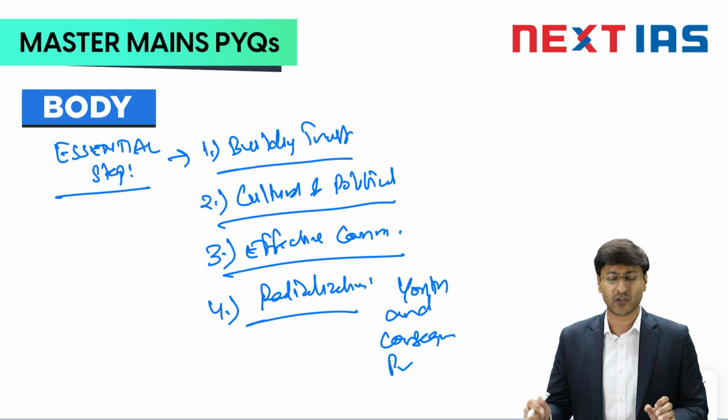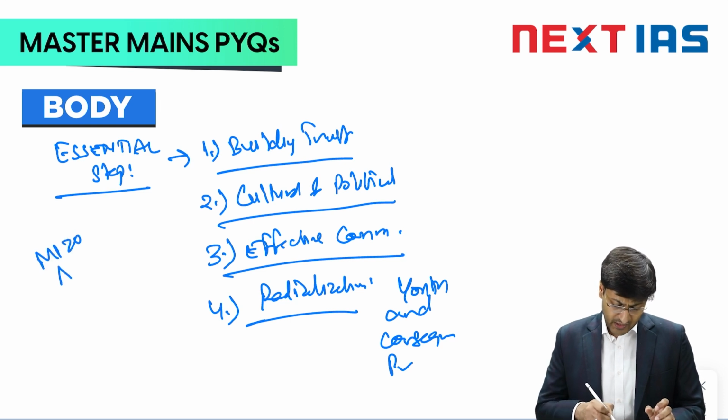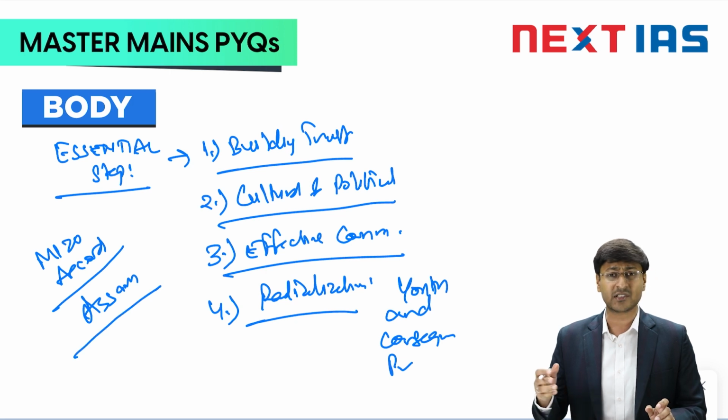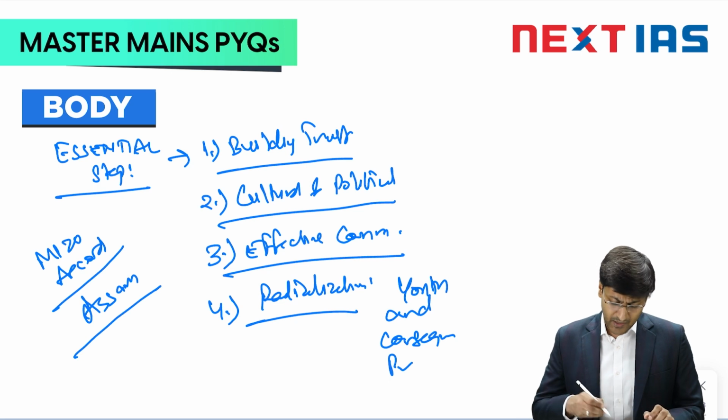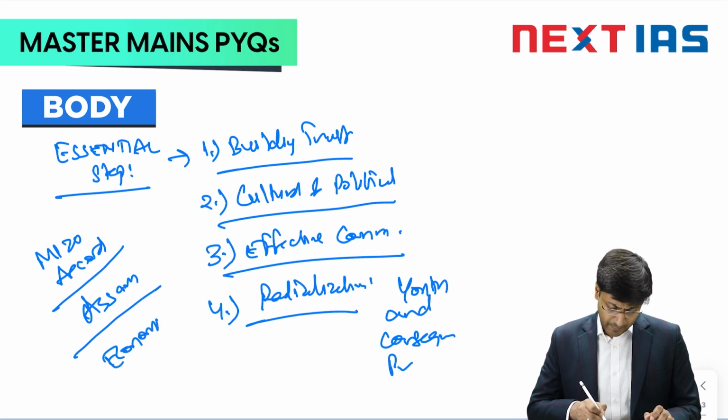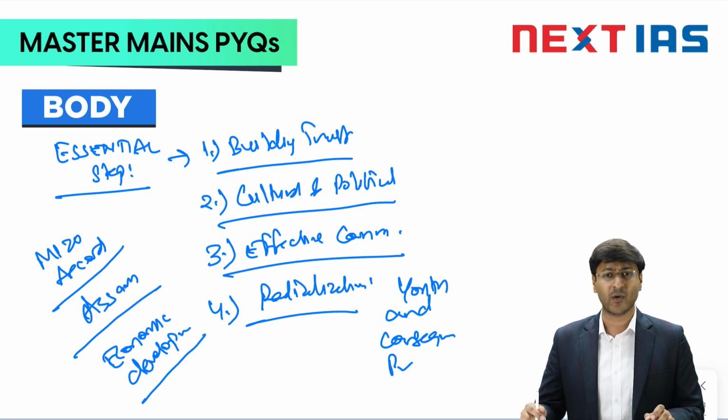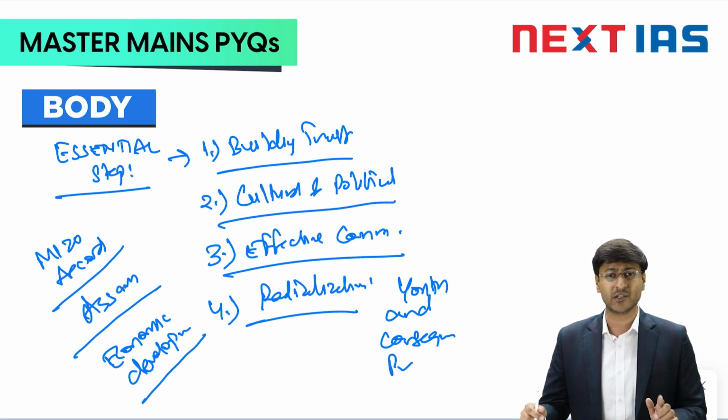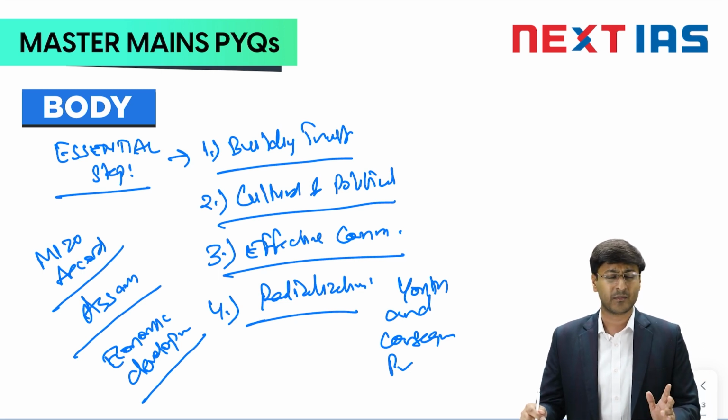Next, we have the Mizo Accord and the Assam Accord. These are other examples before our eyes which show the efficacy of this WHAM strategy, where a dialogue process bore fruit. Next can be economic development. In pockets of the country like Jharkhand and Chhattisgarh affected by Naxalism, the government is using schemes like Udaan, which focus on job creation and job training for youth so that they are employed and do not fall prey to Naxalites or these militant strategies.